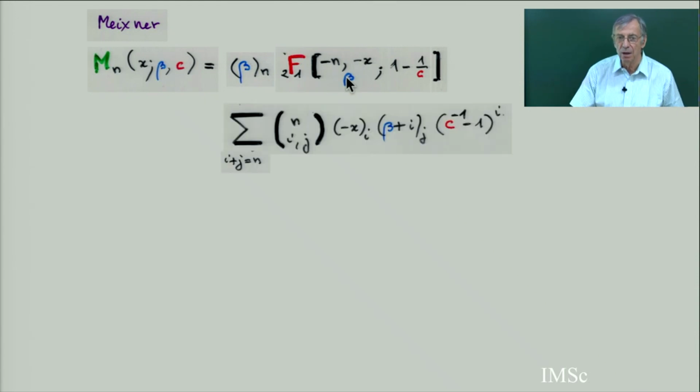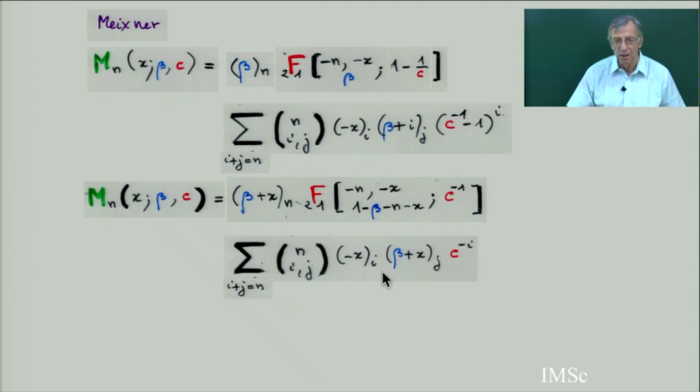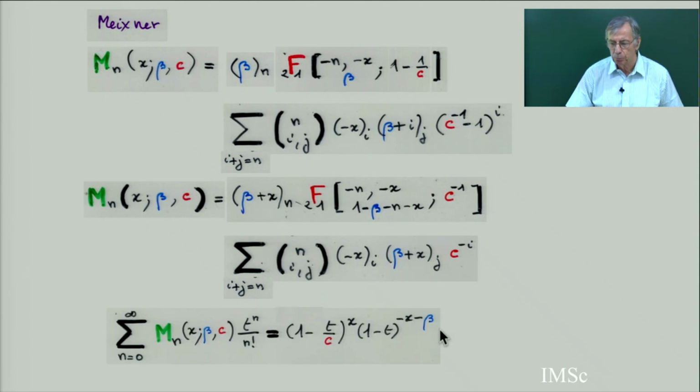From this formula, you also get this formula. You get that there is some injection, like for Laguerre. This is an equivalent formula. So there is some freedom in this formula, and this formula is equivalent to this. I think we will use this one with the parameter inverse of c minus 1, and from this formula you get the generating function.